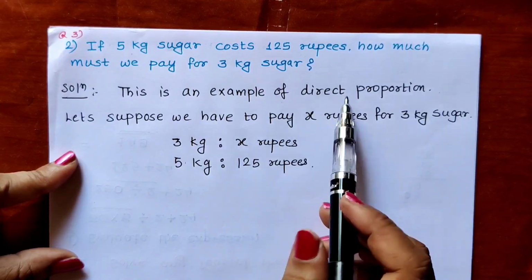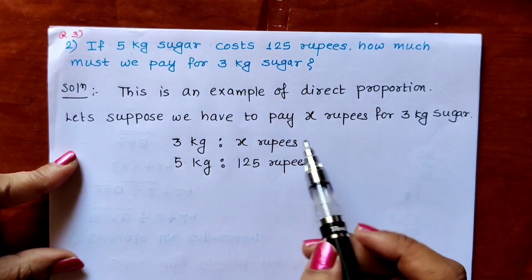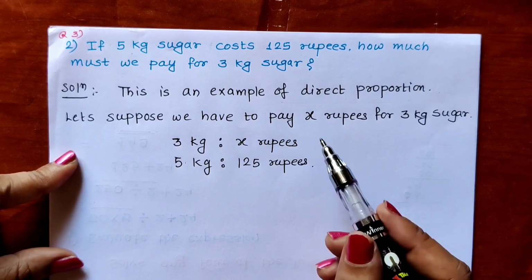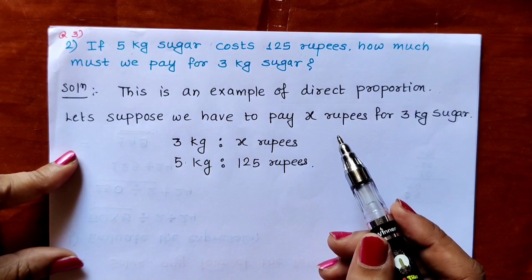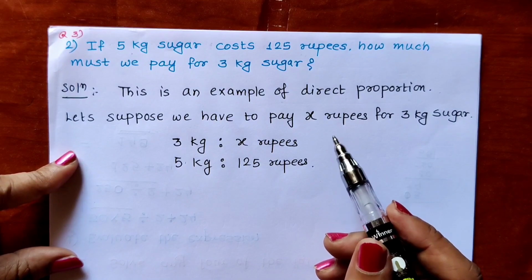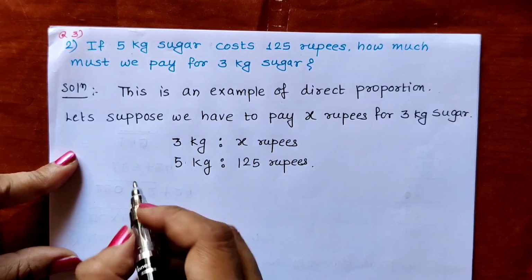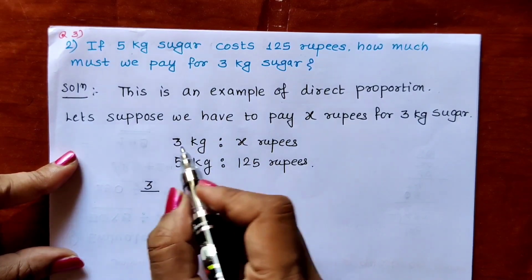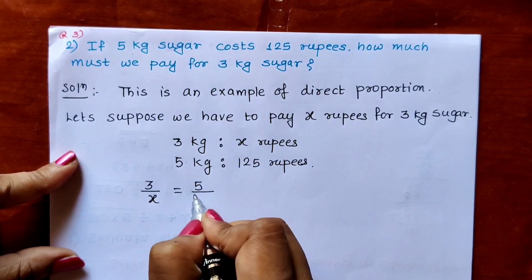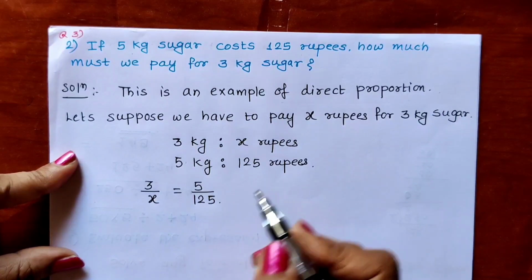So this is an example of direct proportion or direct variation. In direct variation, what is constant? Division or multiplication, ratio or product? Ratio is constant, correct? That means division is constant. So the ratio 3 upon x will be equal to 5 upon 125. Now cross multiply.